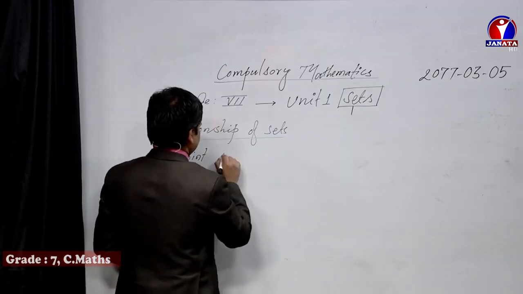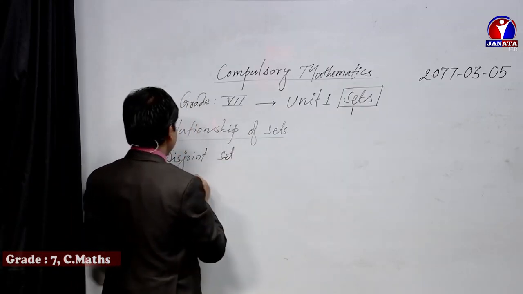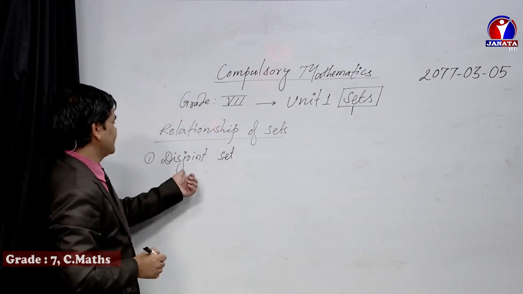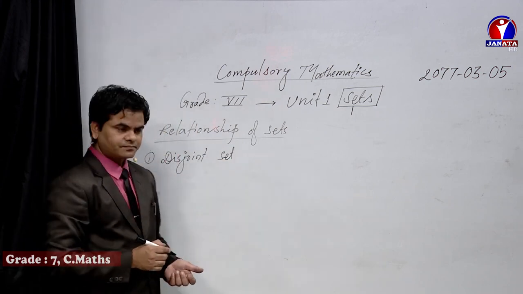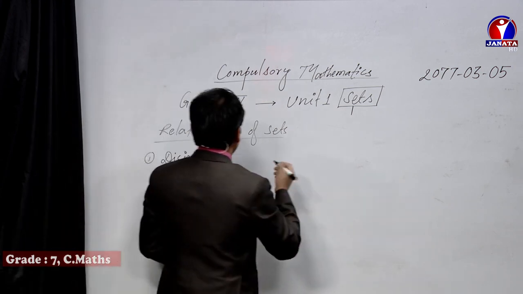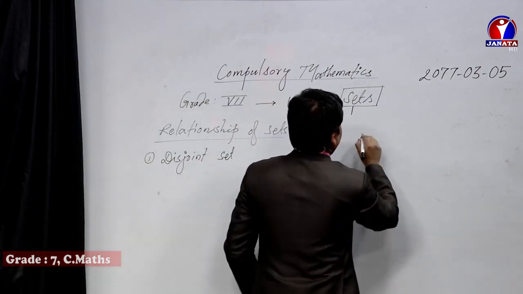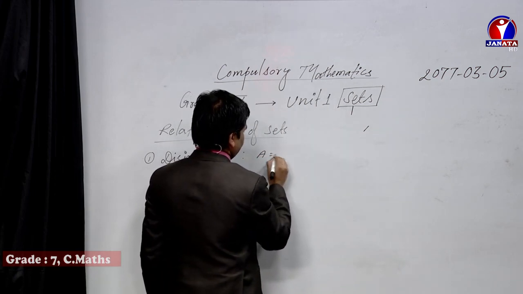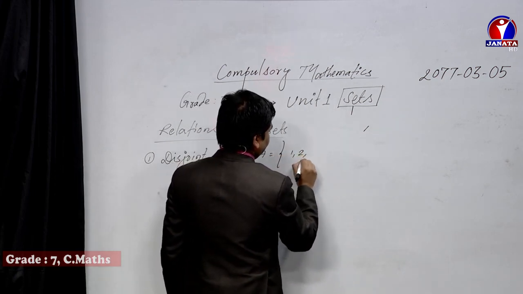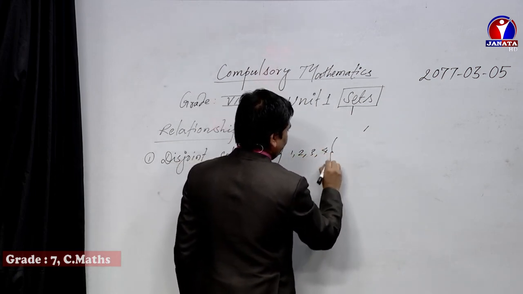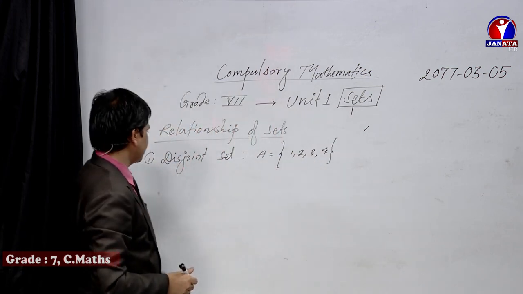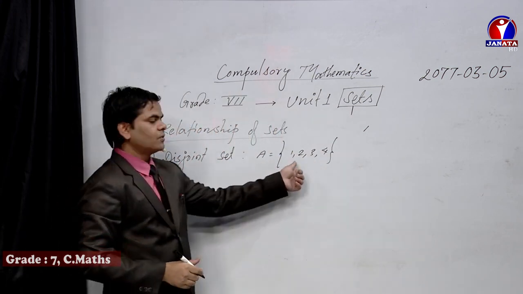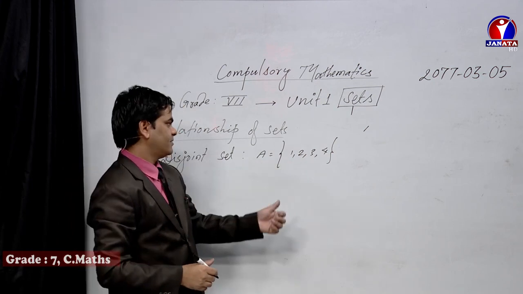Disjoint sets. The relation is disjoint. What kind of relation is known as a disjoint relation? Let's take an example. A has elements 1, 2, 3, 4, up to 4 only.